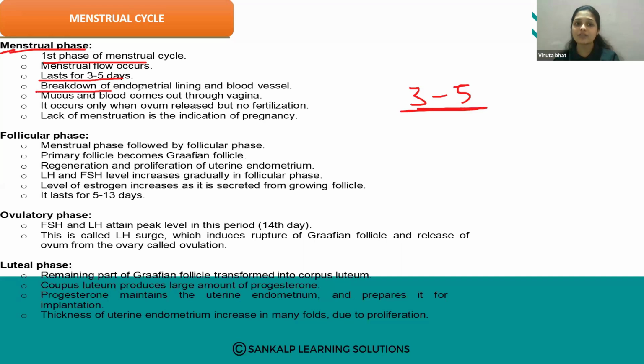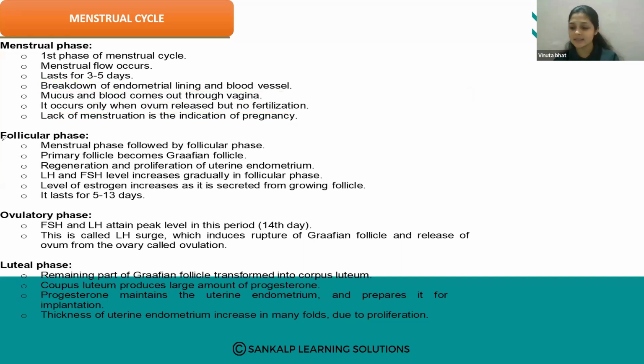There is breakdown of the endometrial lining and the blood vessels, and mucus and blood come out through the vagina. That is the main thing of this menstrual phase, and it occurs only when the ovum is released but there is no fertilization. When fertilization does not occur in the female body, only then does the menstrual phase occur. If fertilization occurs, then lack of menstruation is the indication of pregnancy. If fertilization occurs, there is no menstrual cycle.